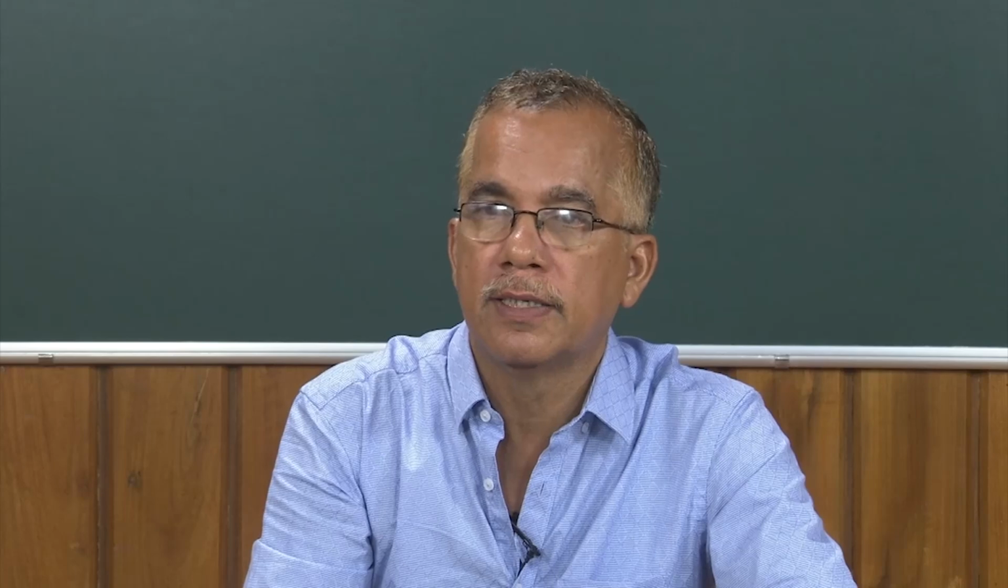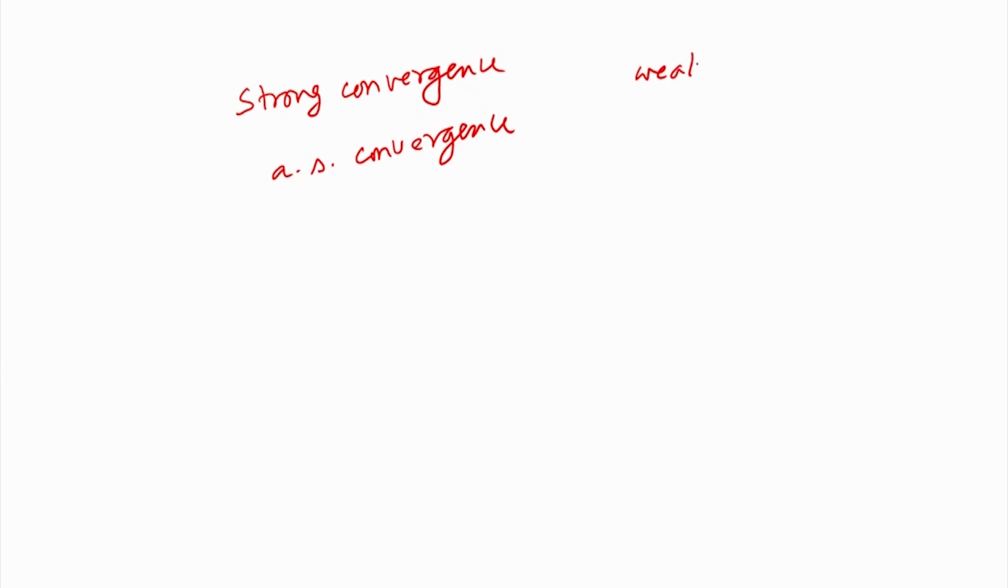In the last lecture, we discussed almost sure convergence. Today, we will discuss some weaker senses of convergence, namely mean square convergence and convergence in probability. We discussed strong convergence, under that almost sure convergence. We will now discuss some weak convergence concepts.